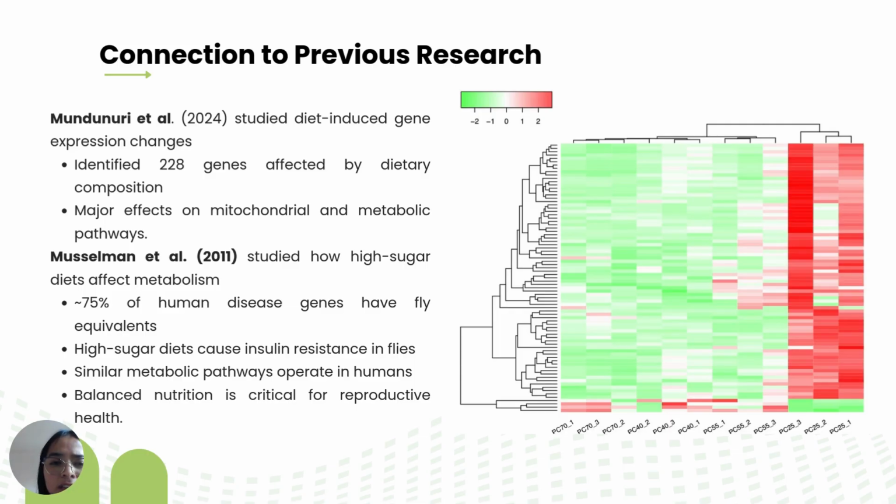These findings are relevant to human health because flies and humans have similar biological systems to regulate sugar metabolism. When flies consume excessive sugar, these systems become disrupted, leading to metabolic imbalance. And this highlights why balanced nutrition is essential for reproductive and overall health across species.